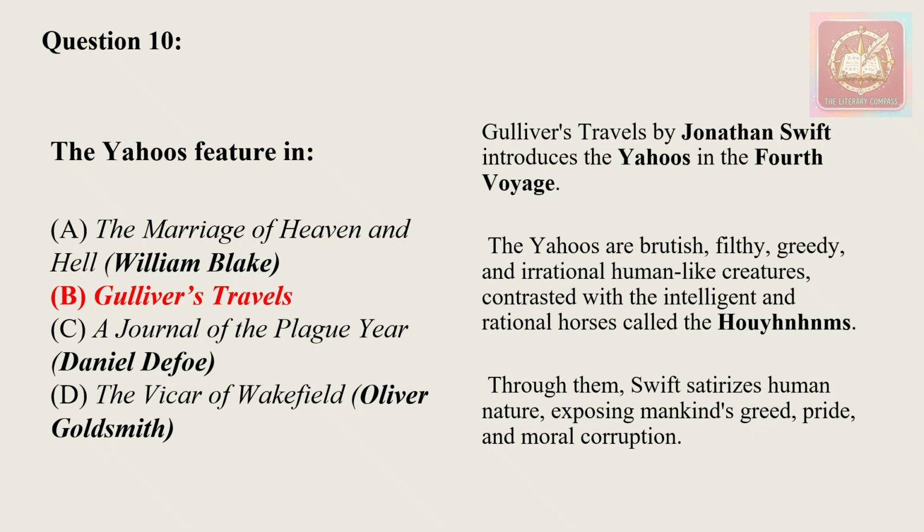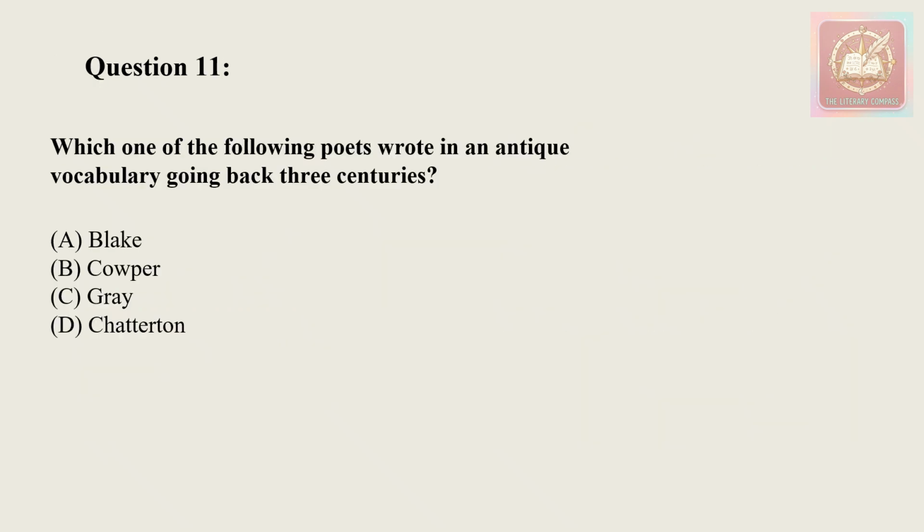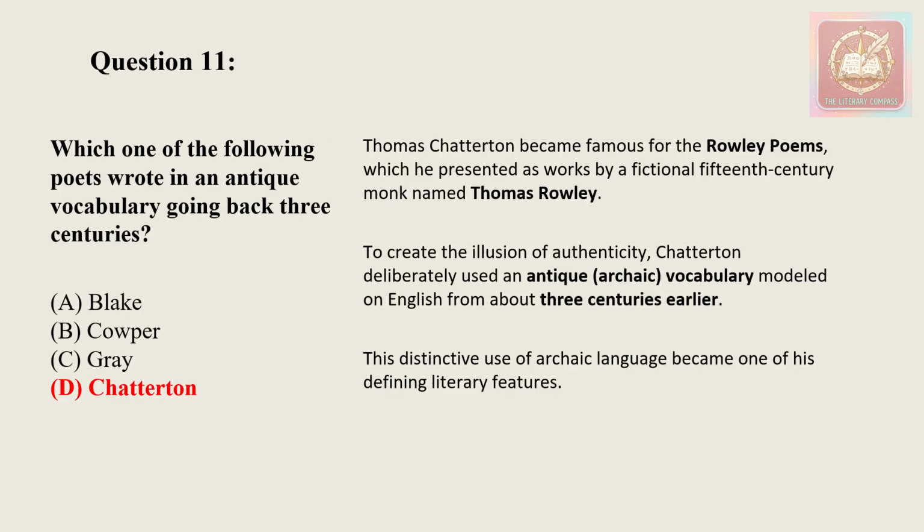Okay, so now moving on to the next question. Which one of the following poets wrote in an antique vocabulary going back three centuries? Option A, Blake, option B, Cowper, option C, Gray, and option D, Chatterton. So the correct answer for this question will be option D, that is Chatterton.